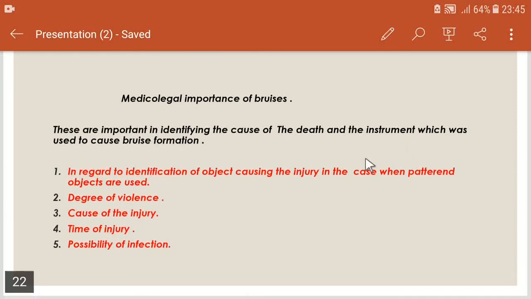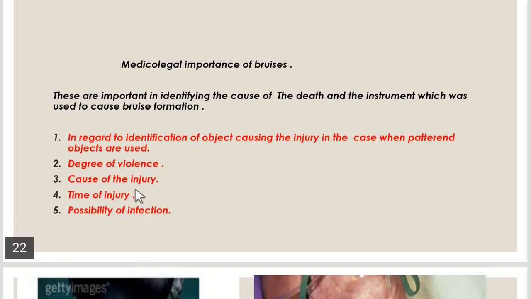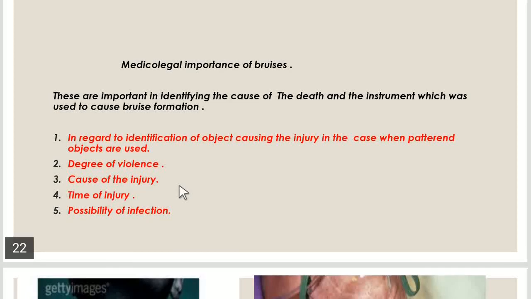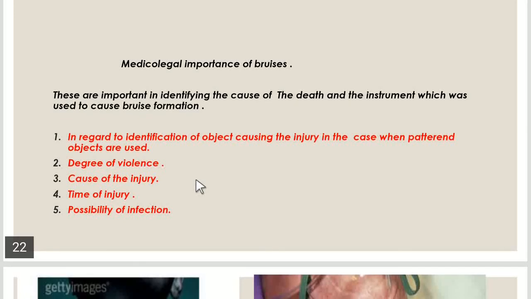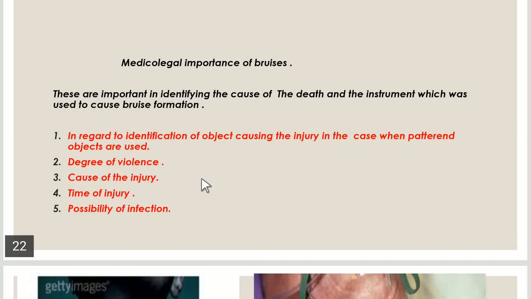The bruise can also help to identify the time of the injury. For example, the overall time of the bruising is about 2 weeks, or 14 or 15 days. So if we observe the bruise and at this time it is yellow in color, we can say that it has been 7 to 10 days since the bruise appeared. Or if its color is purple, we can say that it has been 5 to 7 days. So from its appearance, we can identify the time of the injury or the time of the bruise.